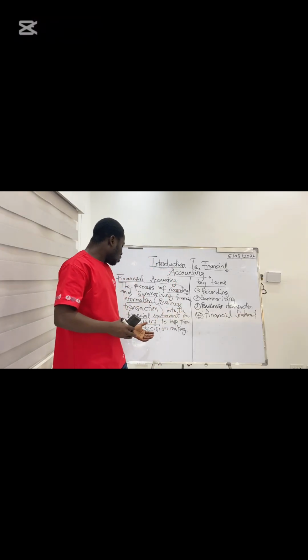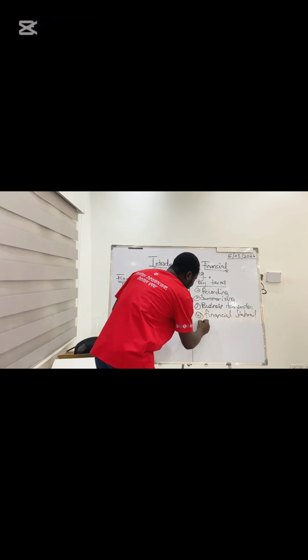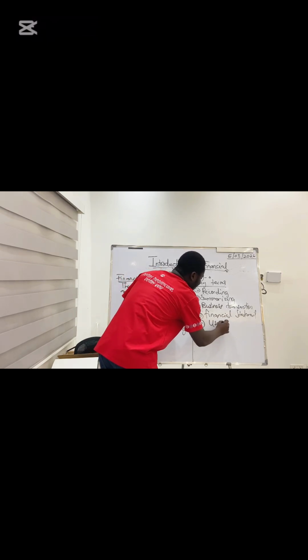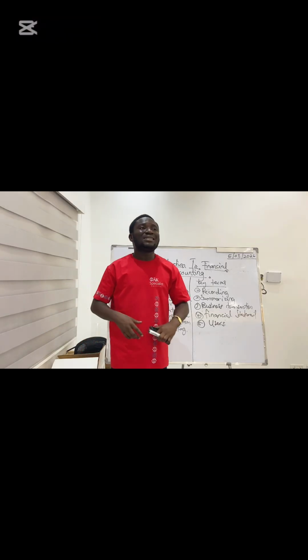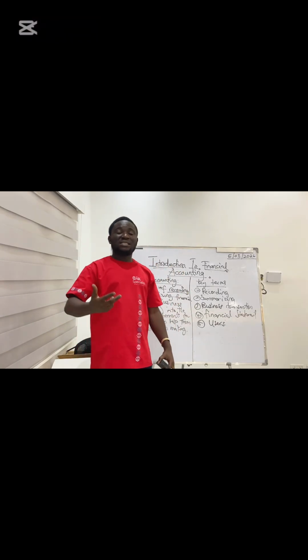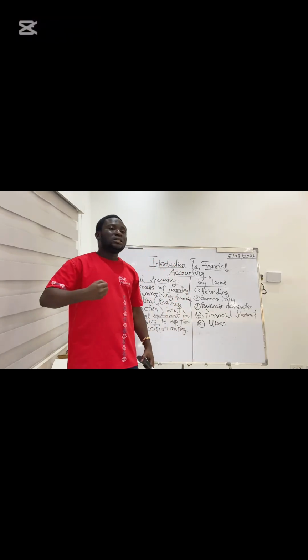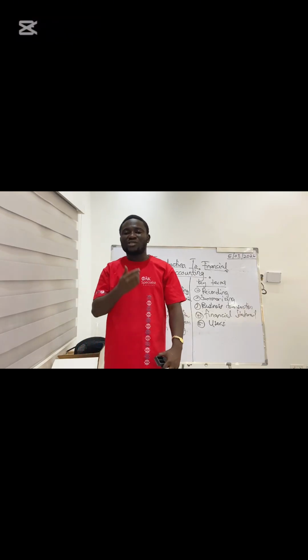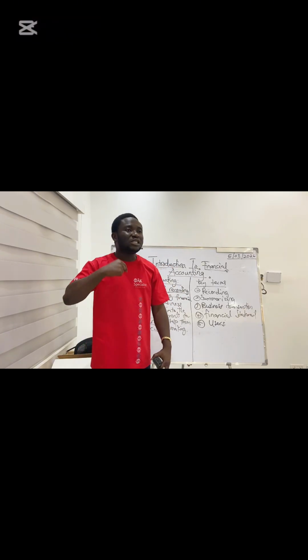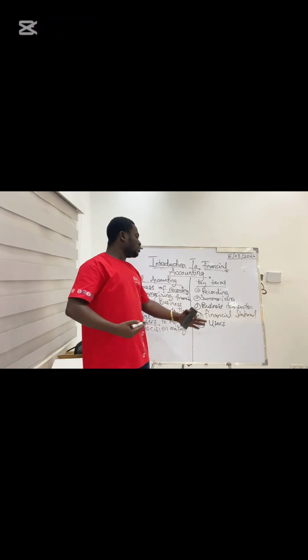Then we also talk about the users. Now, when we say users of accounting information, these are persons or entities that have interest in the company. They have interest in your organization, in your firm. We call them users.